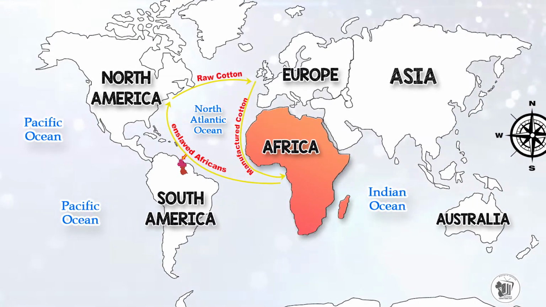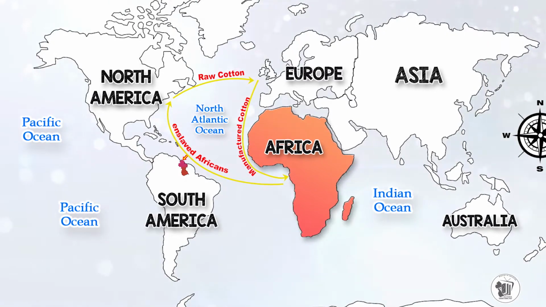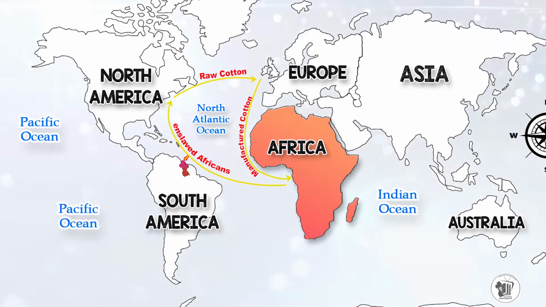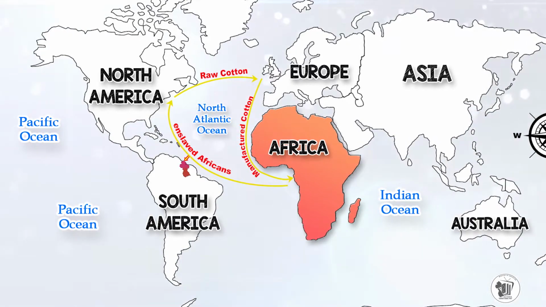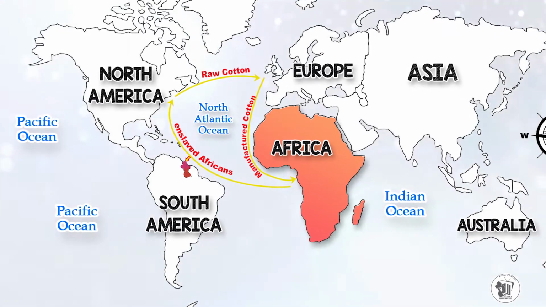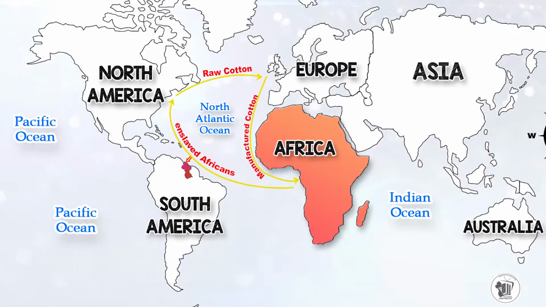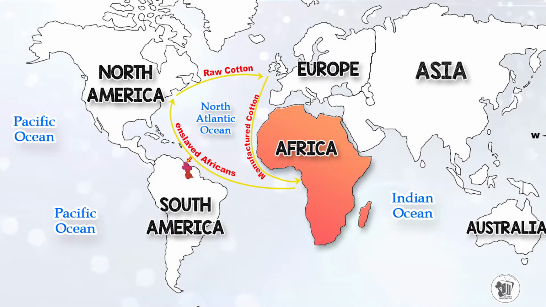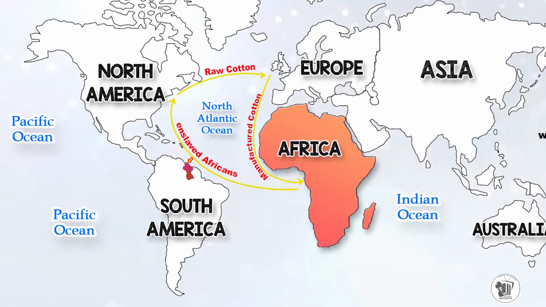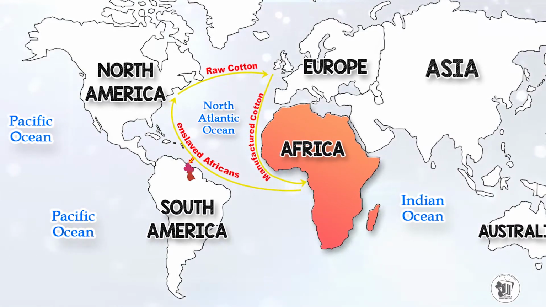Something happened whilst the Europeans brought Africans from the continent of Africa. The Europeans, boys and girls, were involved in trade. And so if you look on the map, you will notice that there are some yellow arrows. Those yellow arrows represent what trade the Europeans conducted or were a part of, and what they did as they brought Africans from Africa to South America, where Guyana is located.